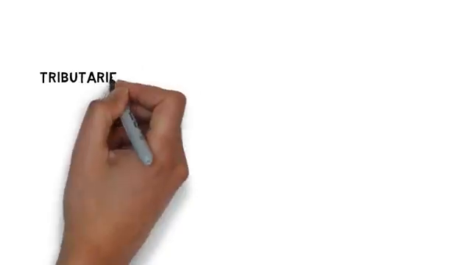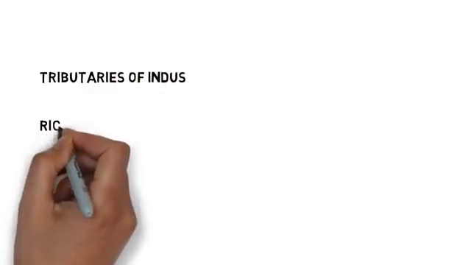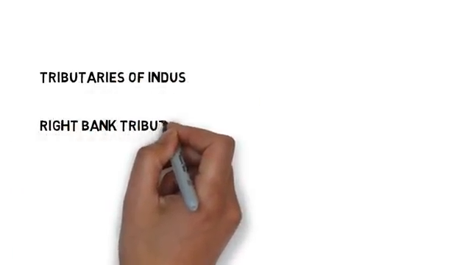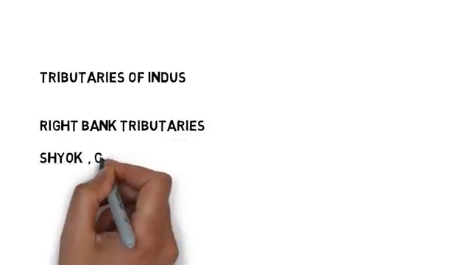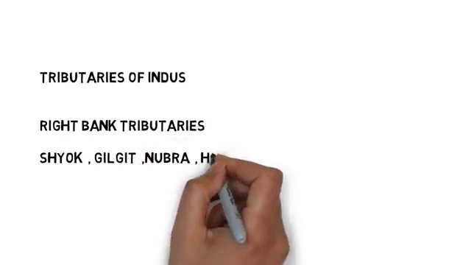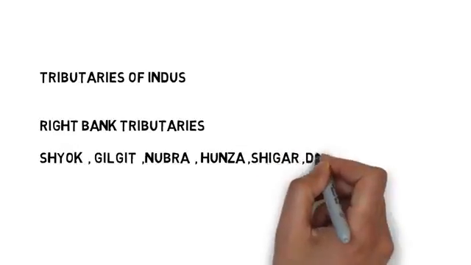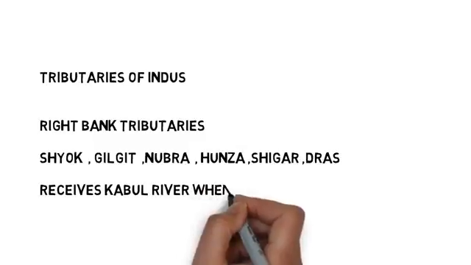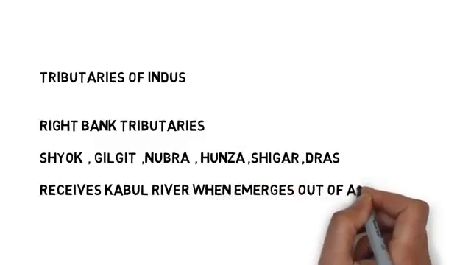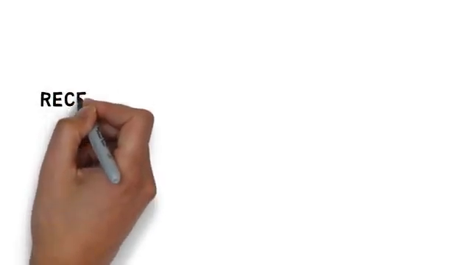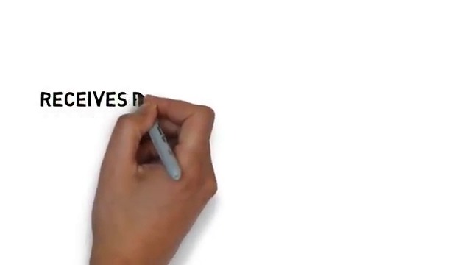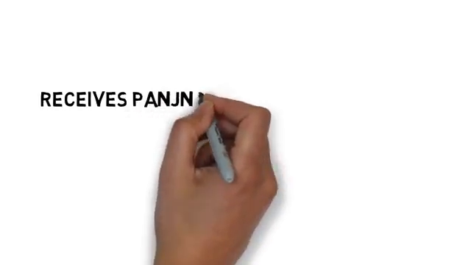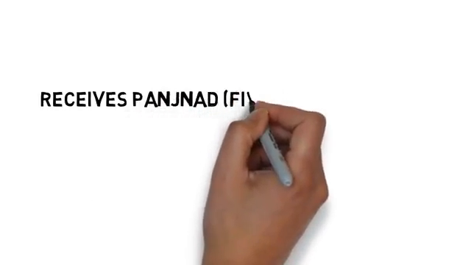Now let us come to the tributaries of Indus river. The right bank tributaries of Indus are Shyok, Gilgit, Nubra, Hunza, Shigar, Dras. Indus receives Kabul river when it emerges out of Attock Hill, where it turns round. We have seen that image. However, the most important part of Indus river is that it receives the Panchnad, the five rivers, near Mithankot, and most of the questions related to Indus river system come from this section related to these five rivers.